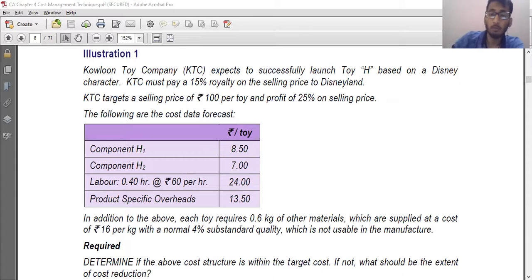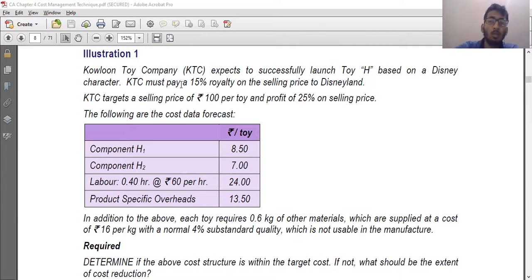So the first cost is the royalty on the selling price, which KTC will pay to Disneyland. KTC targets a selling price of 100 rupee per toy, so the royalty amount would be 15. And they are targeting a profit of 25% on the selling price.